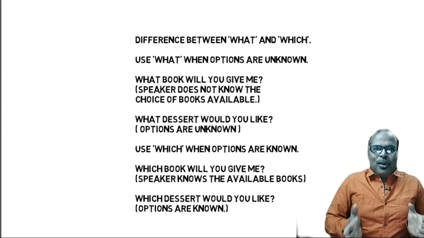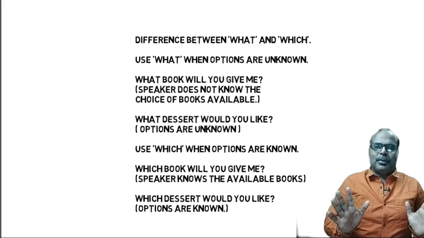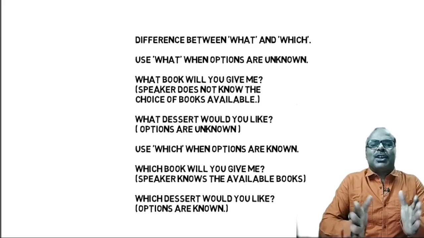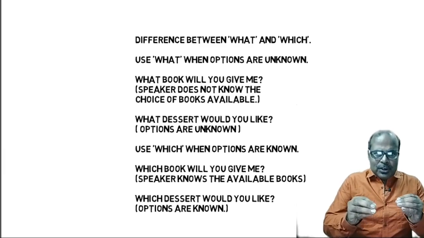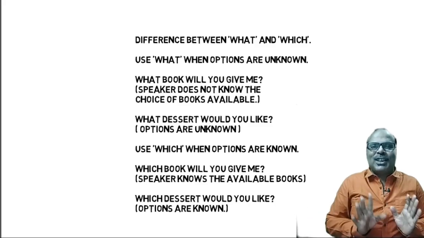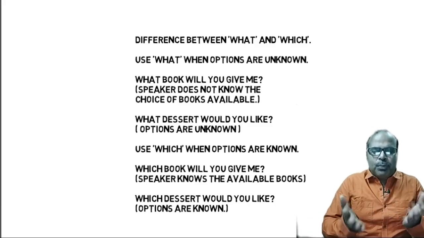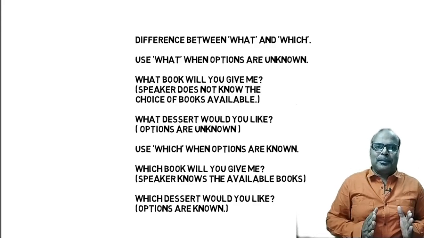Now, we should use which when the options are known. That means, perhaps there are 2 or 3 books. Then I can say to you, which book will you give me? Which of those 3 books? Speaker knows the available books.